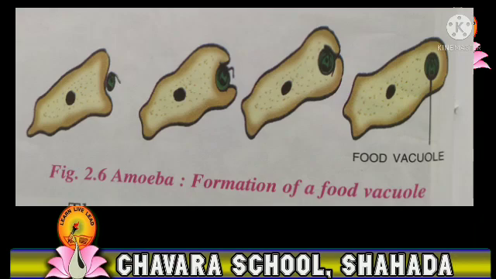A food vacuole is formed and the cytoplasm secretes digestive juice into the food vacuole. This acts on the food and helps in breaking it down into small soluble form. This soluble food is absorbed into the cytoplasm where it is stored and utilized for growth and for releasing energy.